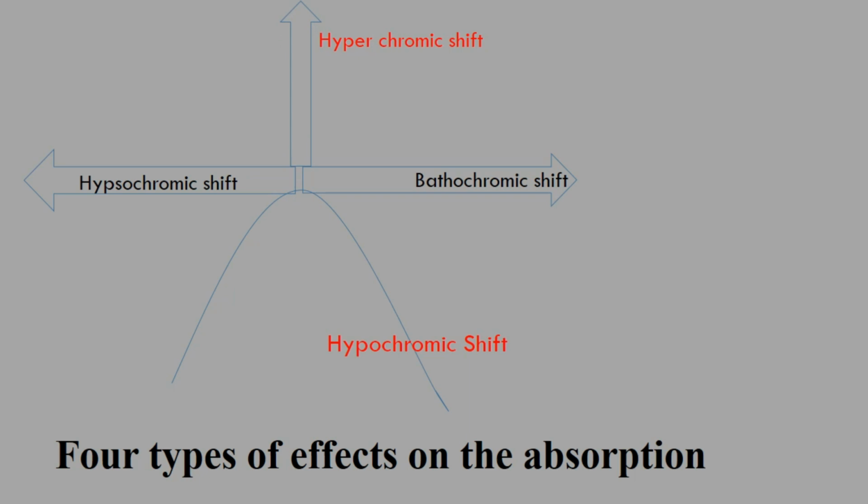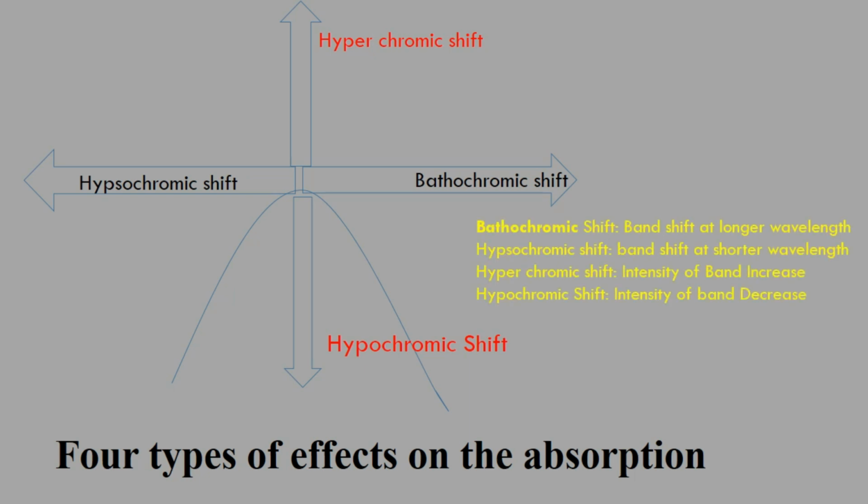The third one is hyperchromic shift. Here the increase in the intensity of an absorption band is known as hyperchromic shift, and in the same way, the decrease in the intensity of an absorption band is known as hypochromic shift. So these are the four effects we can find in the absorbance. Whenever a peak shifts towards the longer wavelength, it is bathochromic shift. Whenever a peak shifts towards the shorter wavelength, it is hypsochromic shift. Whenever only the intensity of the band increases but the lambda max remains the same, it is hyperchromic shift. And in the same way, if the intensity of the peak decreases, it is hypochromic shift.